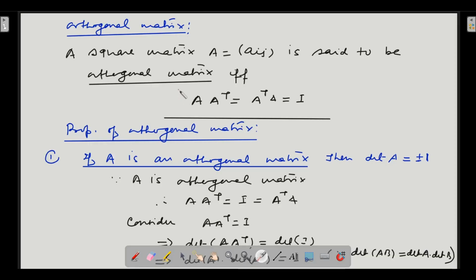So what is the definition of orthogonal matrix? The definition is that a matrix multiplied by its transpose will be commutative with transpose multiplied by the matrix, and that should result in identity matrix. Only then it will be called as orthogonal matrix.